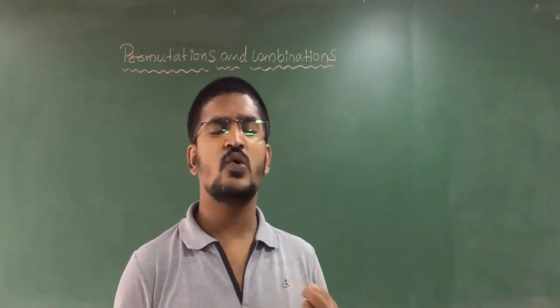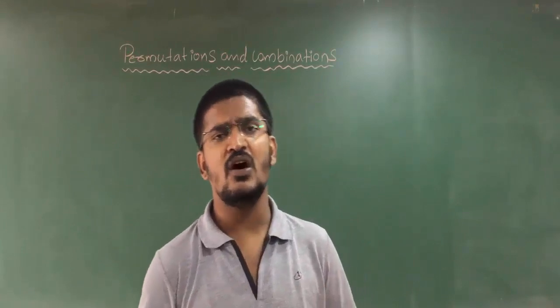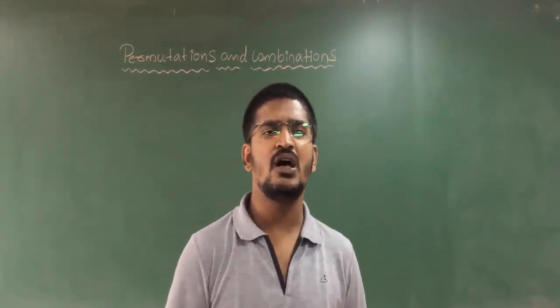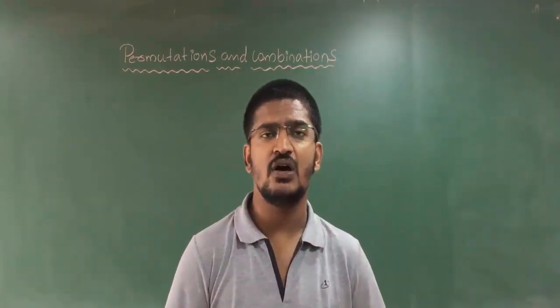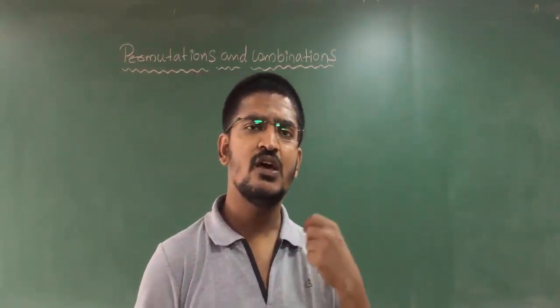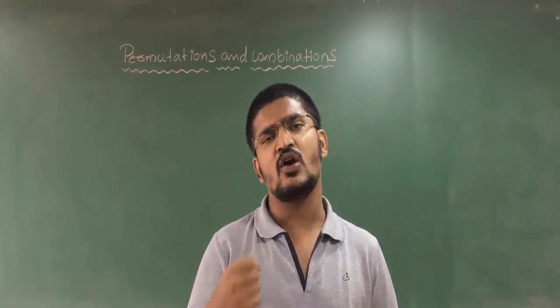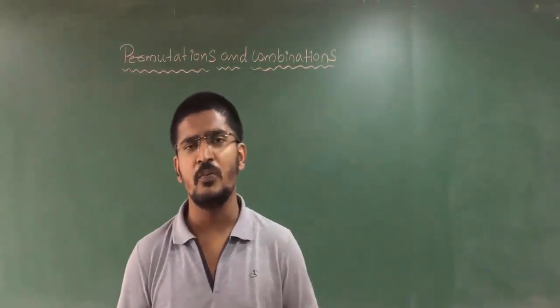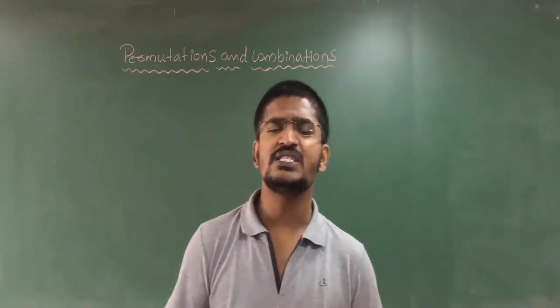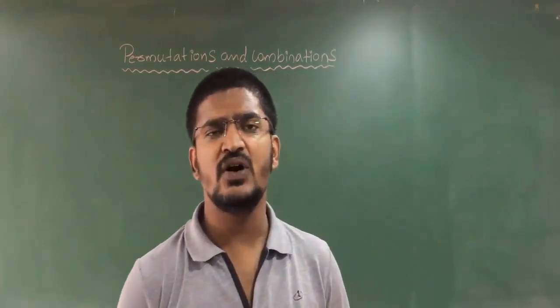If they ask only one, they may ask from permutation or from combination. Otherwise, sometimes they can ask a question where both permutation and combination are used in a single problem. Clear students? So in this way they are going to ask in your exams.